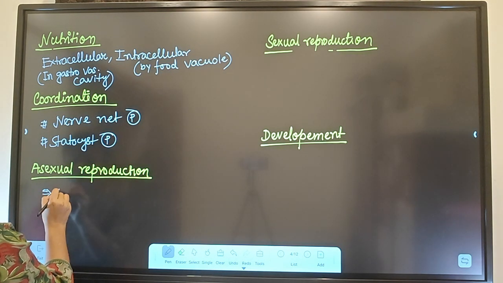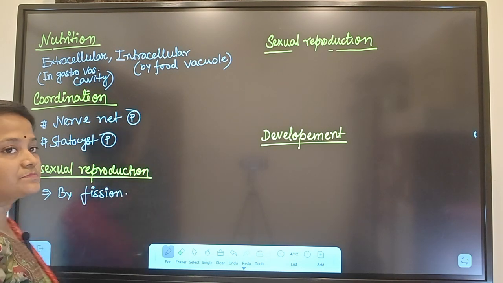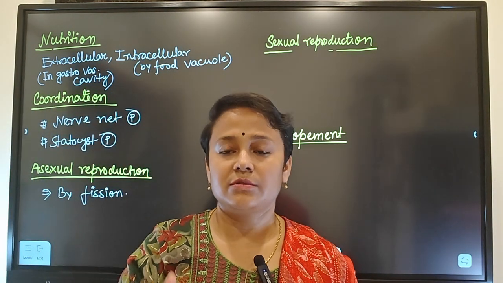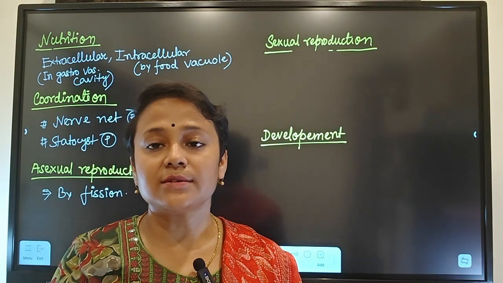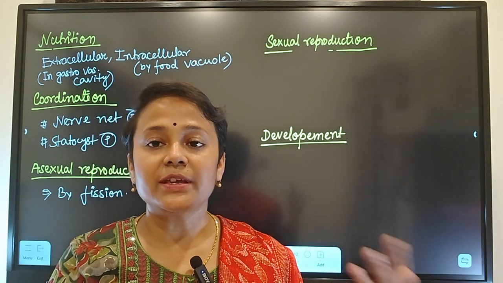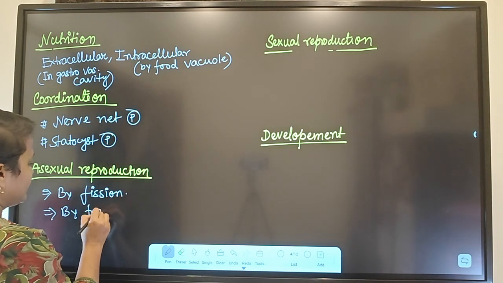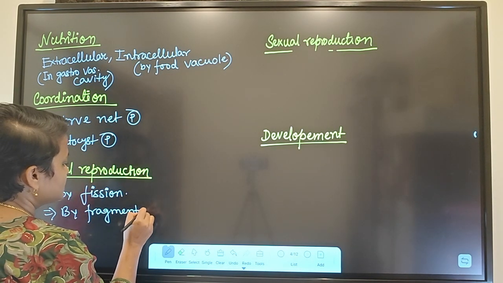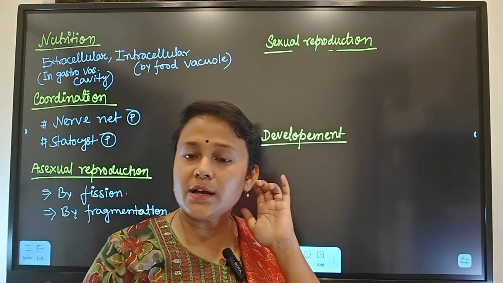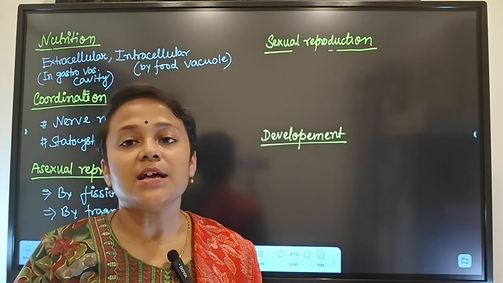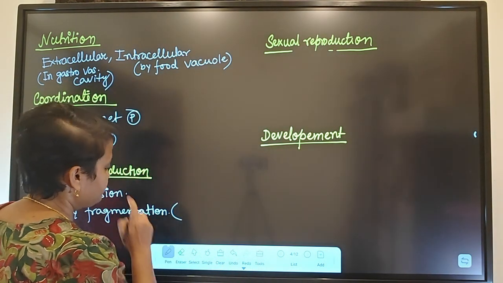Asexual reproduction is by three ways. First, by fission. Fission means that by any plane, transverse or longitudinal, the organism will divide into two, and each part will make a new organism. Second, by fragmentation. Fragmentation means the body will be broken down into pieces, and from each piece a new cnidarian will be generated.